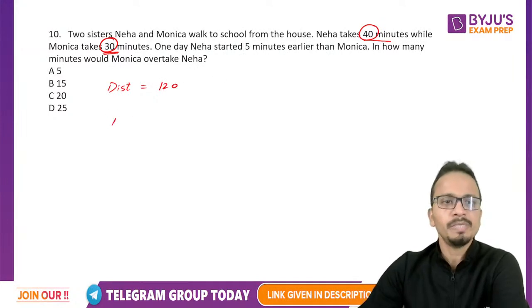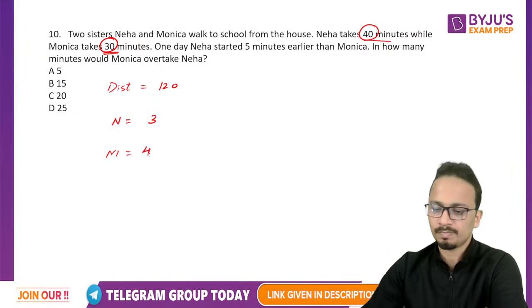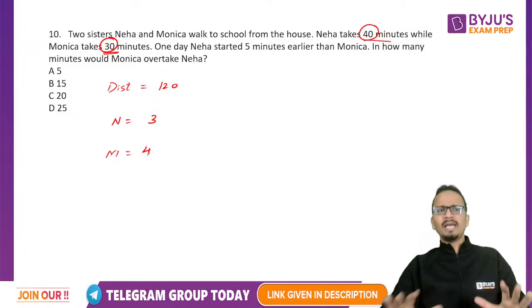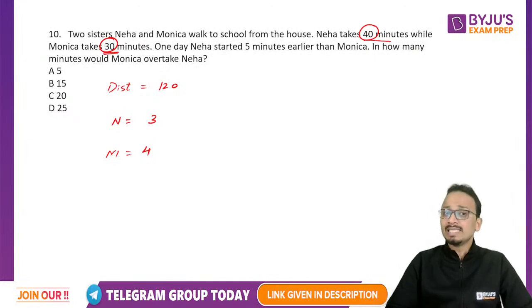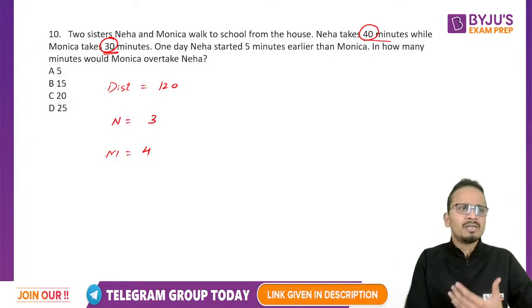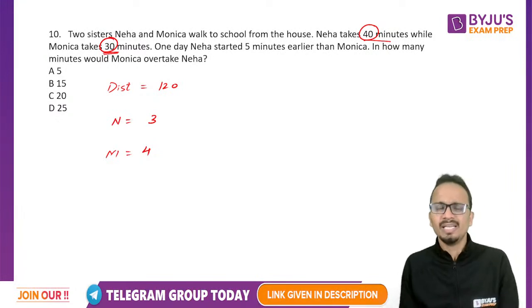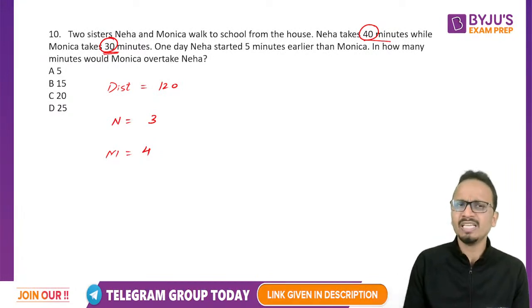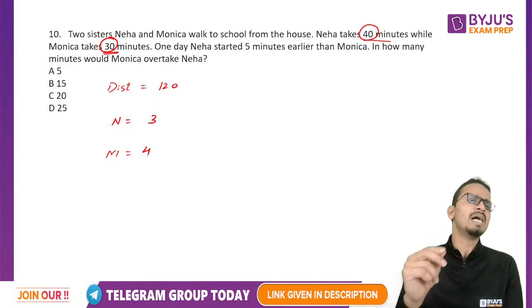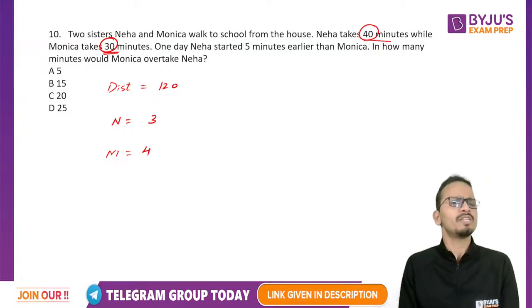Okay. Now speed of Neha will become 120 divided by 40, that is 3. And speed of Monica will become 4. Okay, so what I've done is I've started by assuming the total distance, and that will make this question to be solved very conveniently. It will become very easy to solve this question as soon as you assume some value of the distance.